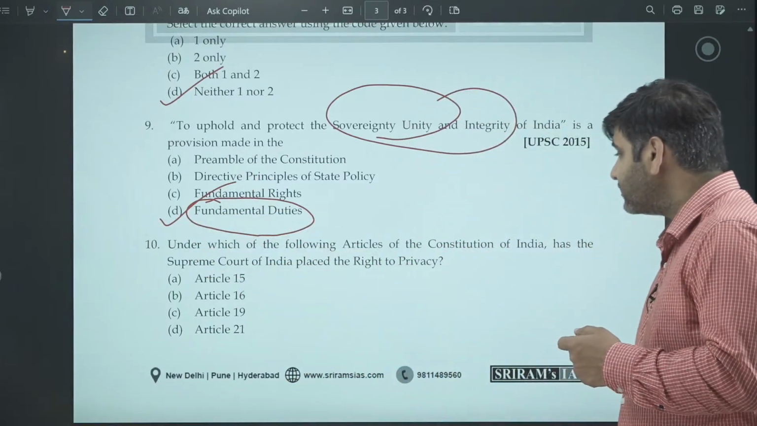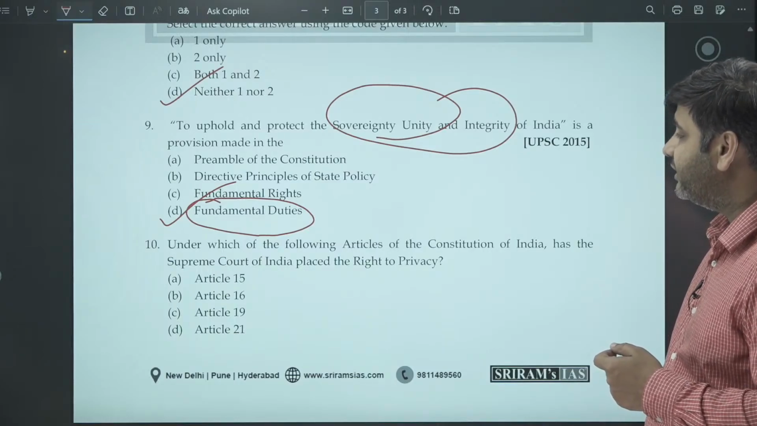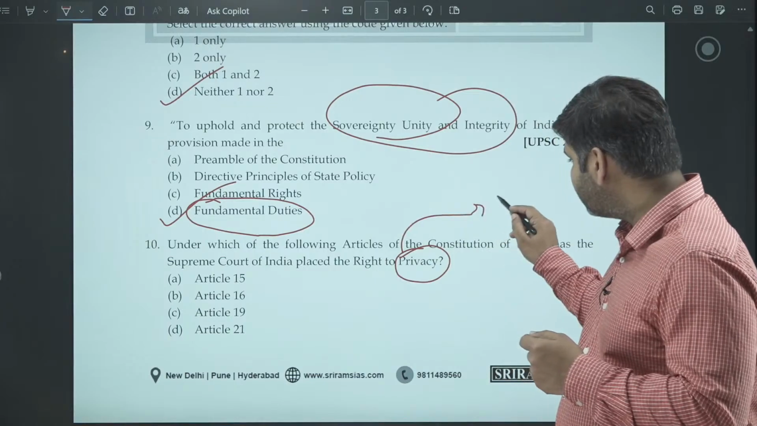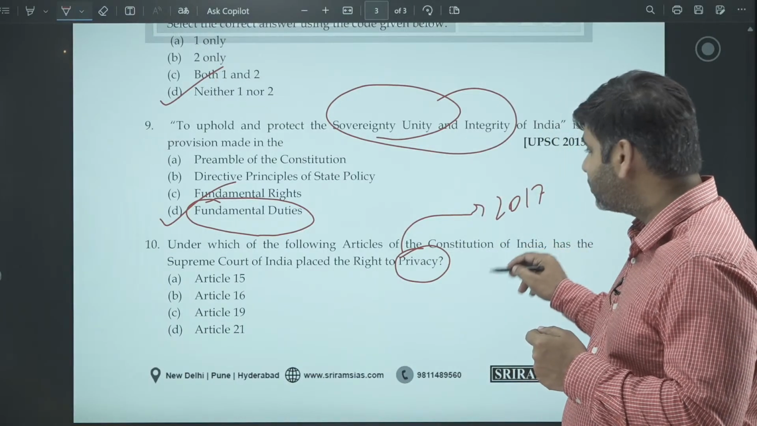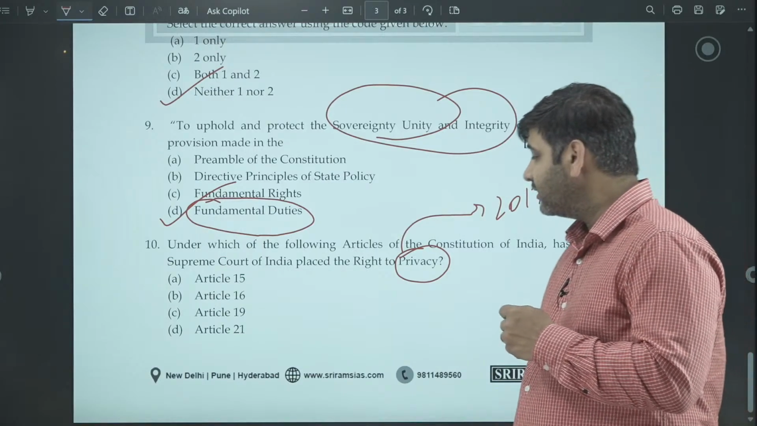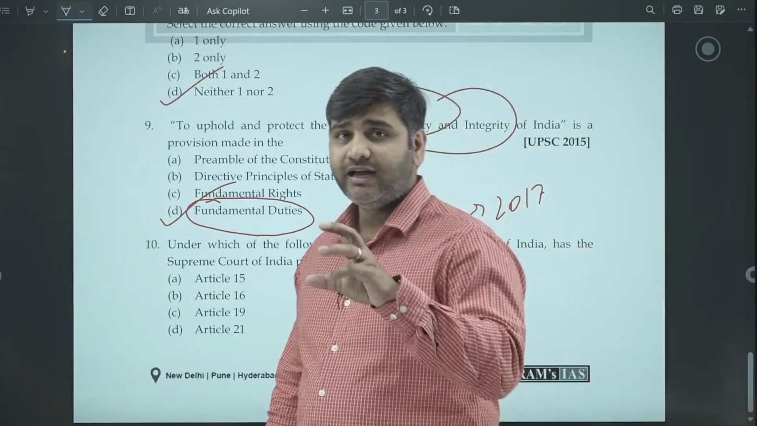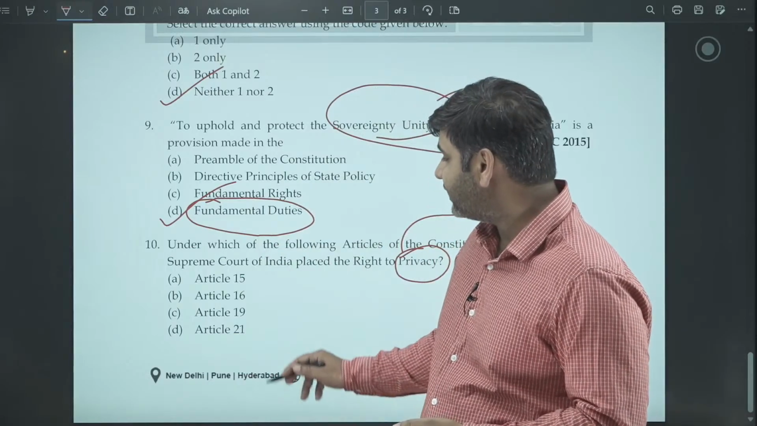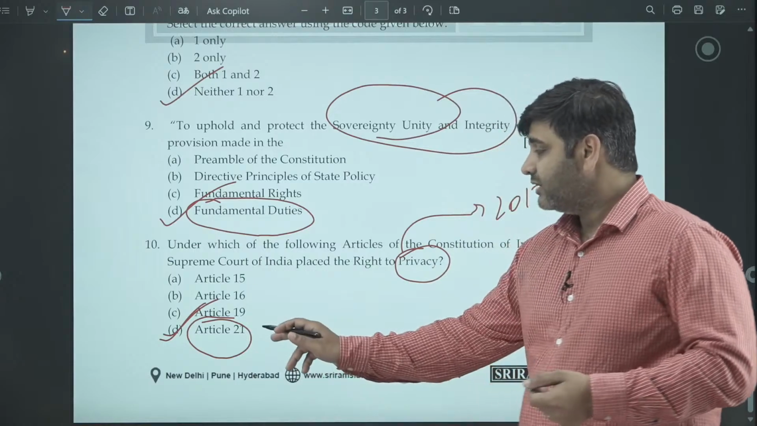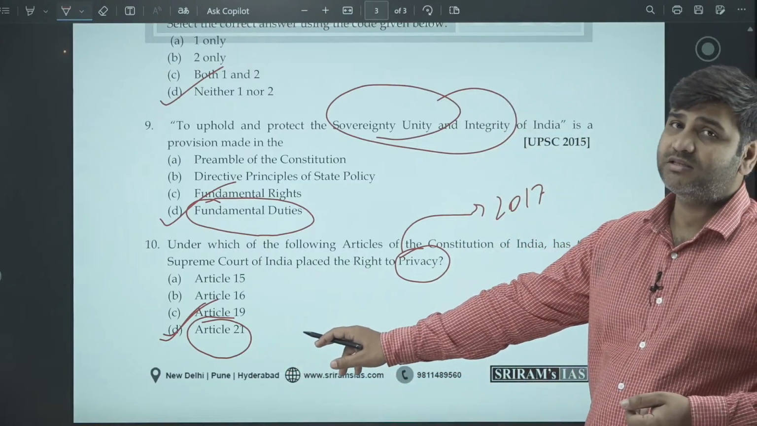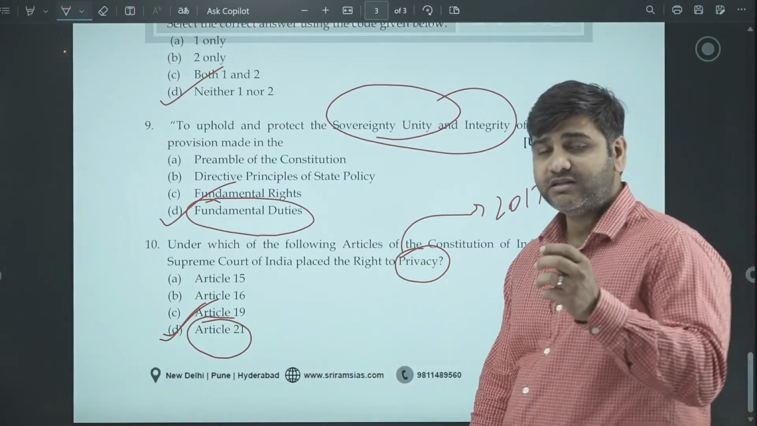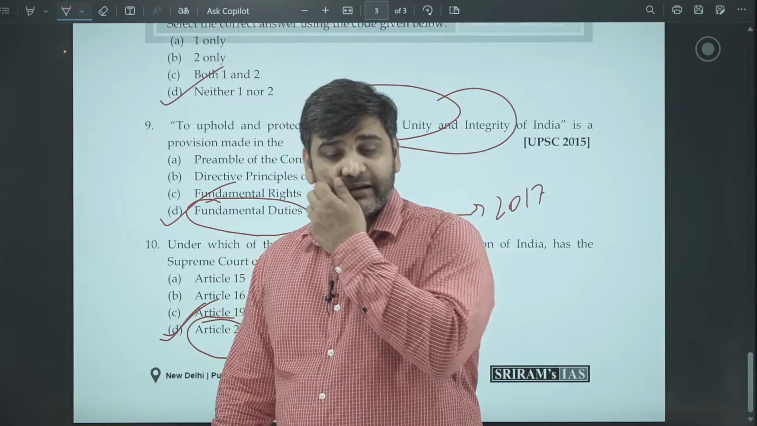Under which of the following articles of the Constitution of India has the Supreme Court of India placed the right to privacy? Now this privacy judgment came in 2017 in the Puttaswamy case. Supreme Court has declared the right to privacy as another facet of right to life and personal liberty, Article number 21. There are so many interpretations of this article. It's not only about the right to privacy, but it's about right to life and human dignity.